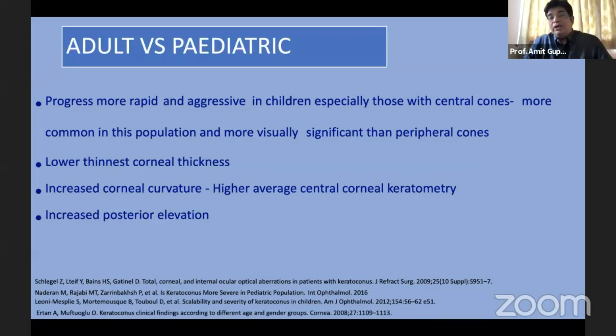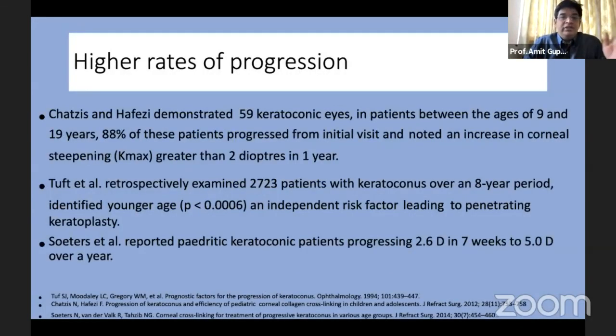So if you compare it to adult keratoconus, there's a more rapid, more aggressive course in children, especially those with central cones. So watch out for children with central cones, be more aggressive. And there's a lower thinnest corneal thickness. And there's an increased corneal curvature, and a higher average central corneal keratometry. There's increased posterior elevation, all these things which lead to a worse outcome in these patients. And there are higher rates of progression.